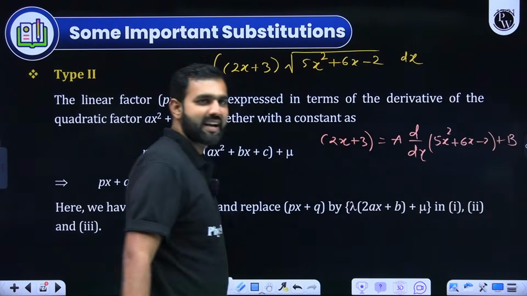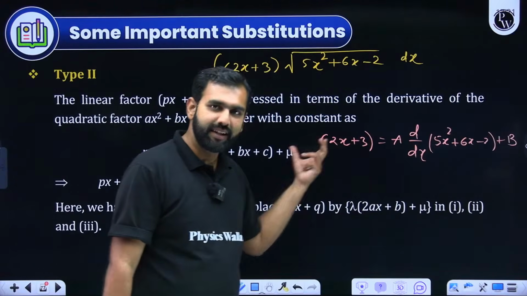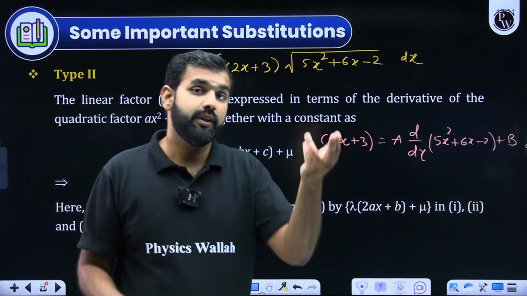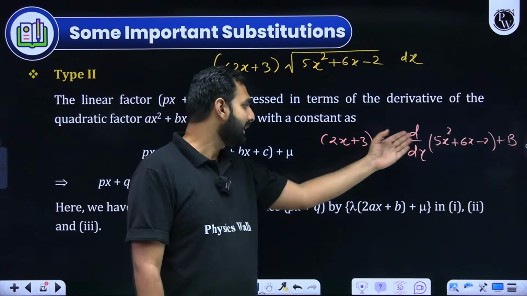I hope you're understanding it. Sir, how do we find a and b? You differentiate it, you get a linear on the left hand side, you get a linear on the right hand side. It is an identity, so the same degree terms should be same, so coefficients can be compared. So with that you can get a and b.